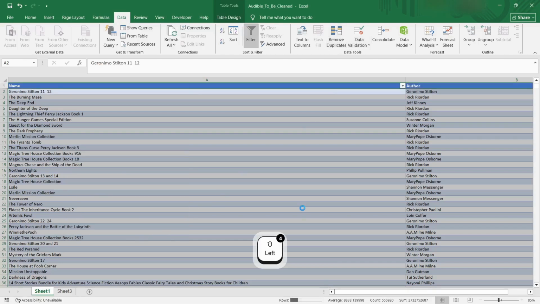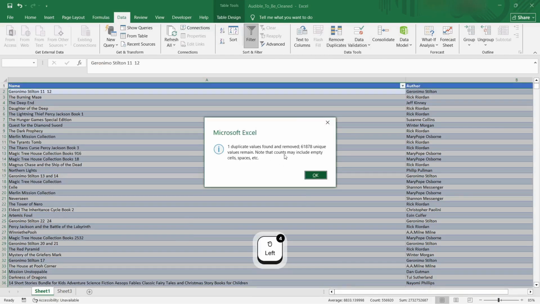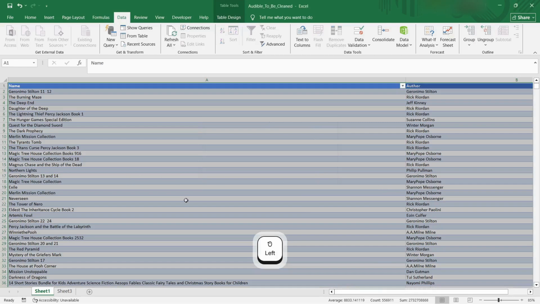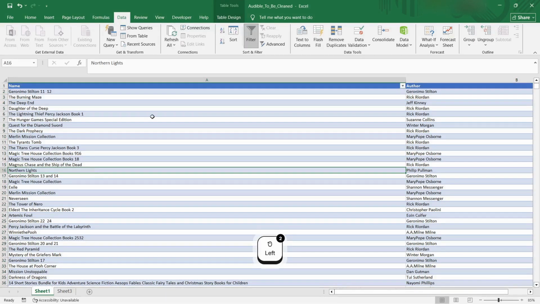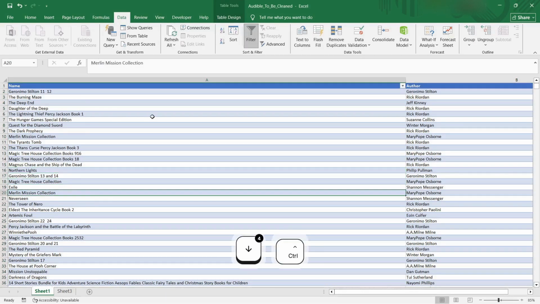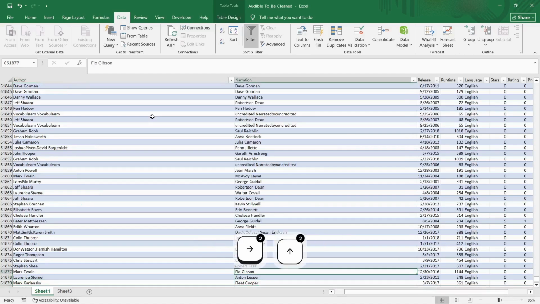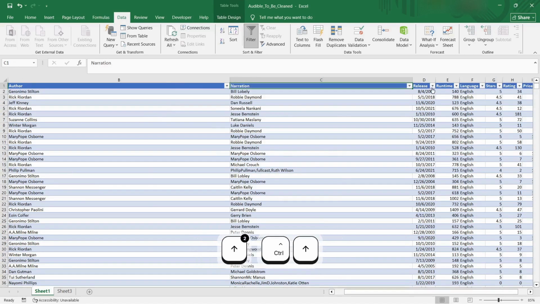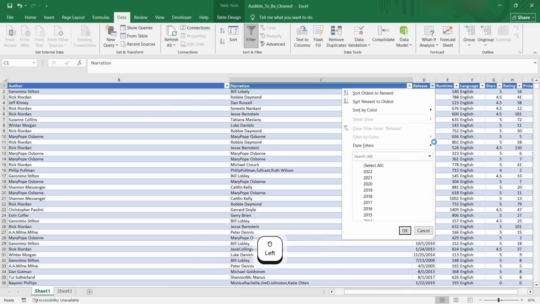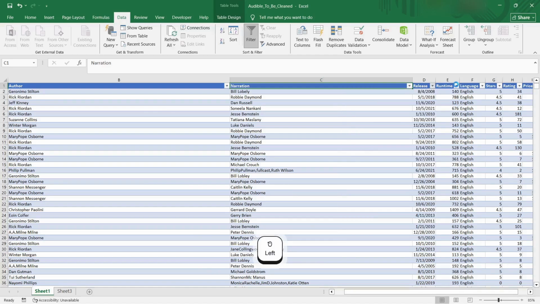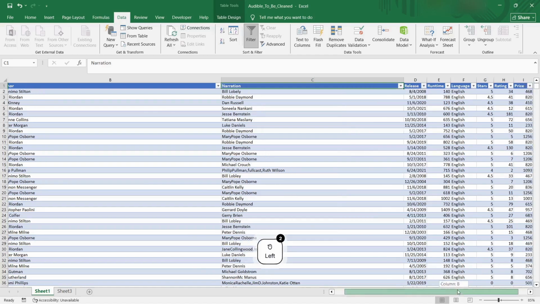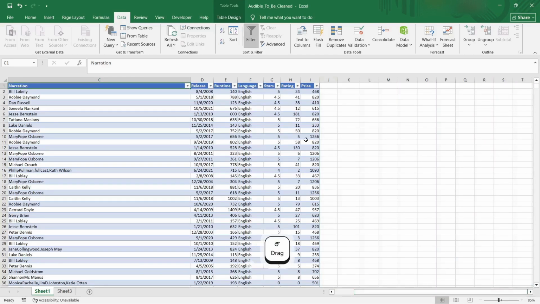We'll check if there are any duplicates. One duplicate was found and it was removed. And that is it. So we don't have special characters over here. All are sorted by years. That's fine. Runtime, language, stars, rating, price, etc.